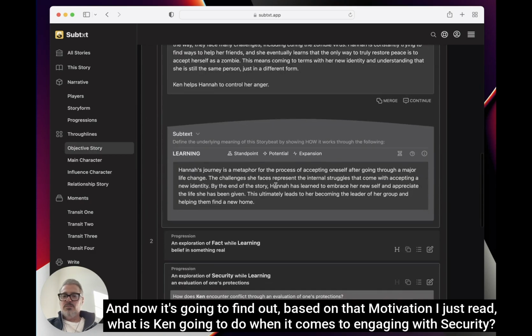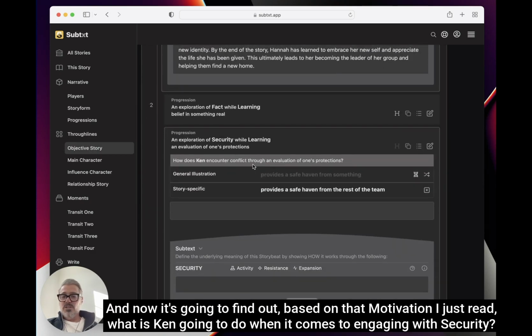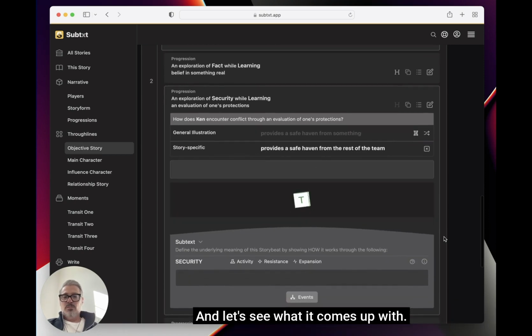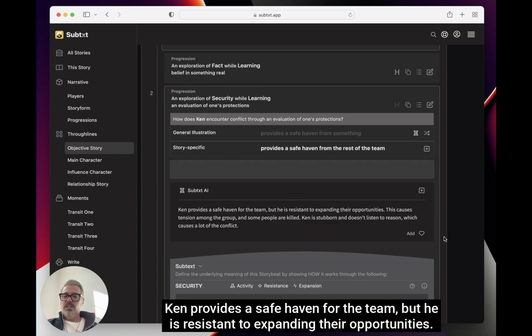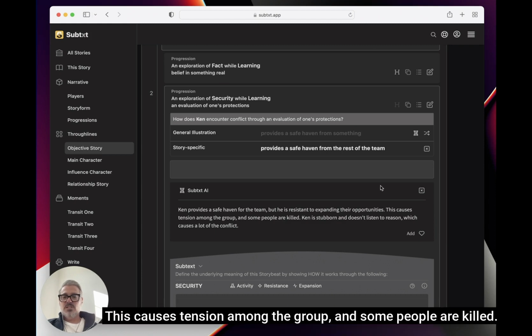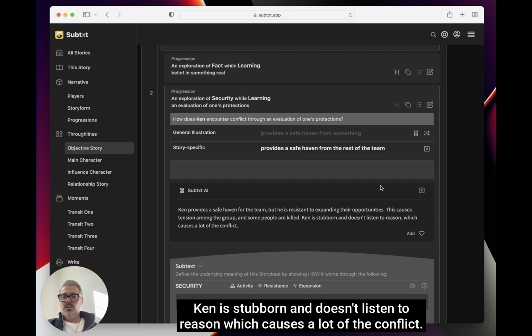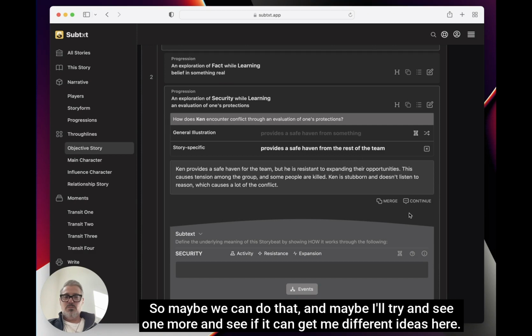And now it's going to find out, based on that motivation I just wrote, what is Ken going to do when it comes to engaging with security? And let's see what it comes up with. It should come up with a couple of different ideas. Ken provides a safe haven for the team, but he is resistant to expanding their opportunities. This causes tension among the group, and some people are killed. Ken is stubborn and doesn't listen to reason, which causes a lot of the conflict. Okay, that's great. So maybe I could do that.